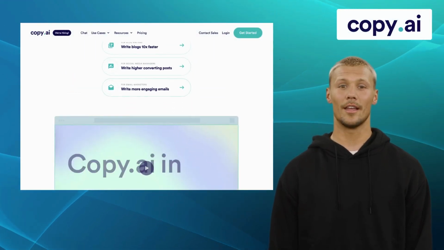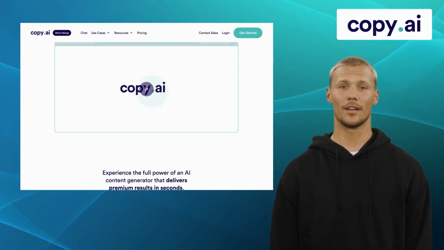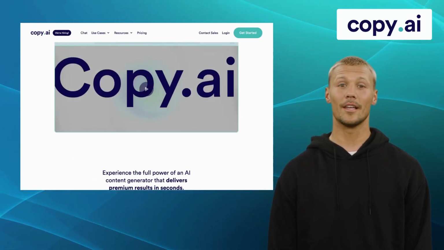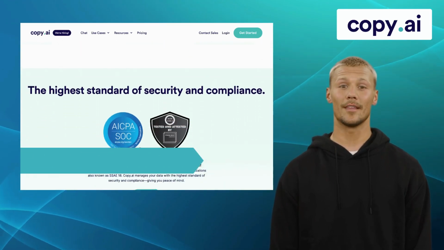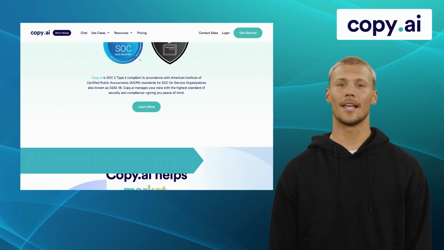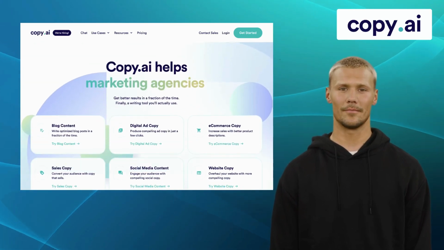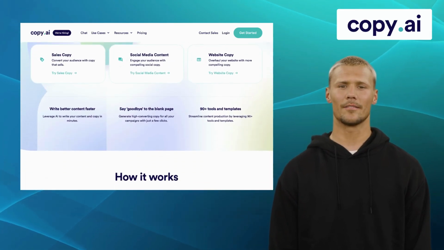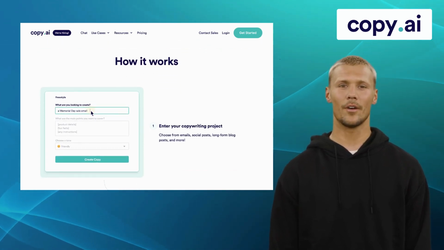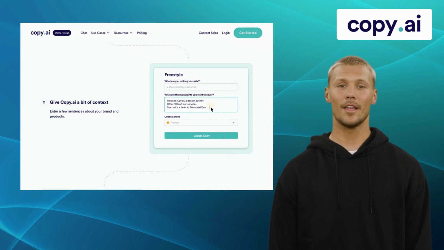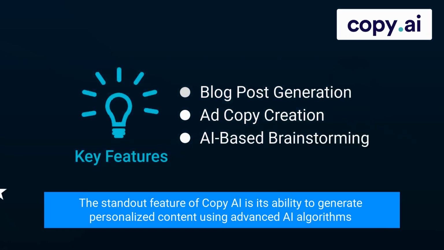Copy AI is an advanced AI-powered writing tool that can assist you in creating compelling and engaging content. It offers features like blog post generation, ad copy creation, and AI-based brainstorming. By leveraging the power of AI, this tool can understand the tone, style, and context of writing, allowing it to produce accurate and informative content. The standout feature of Copy AI is its ability to generate personalized content using advanced AI algorithms.